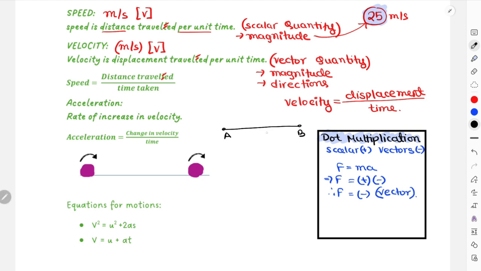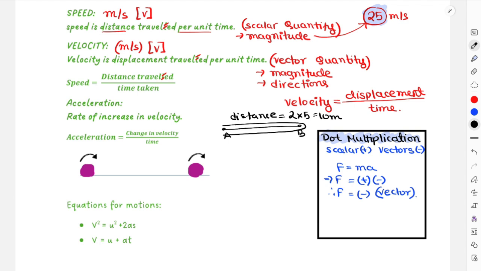For example, if you start traveling from A to B and then return back to A, your distance would be twice AB. If the length of AB is 5 meters, then distance would be 2 times 5, that's 10 meters. But displacement cancels out whenever the direction changes.